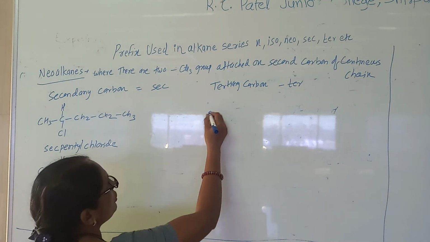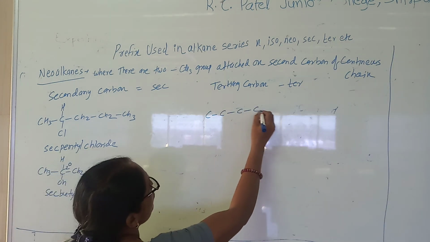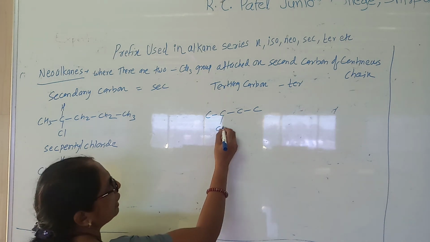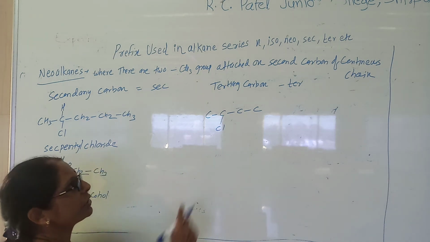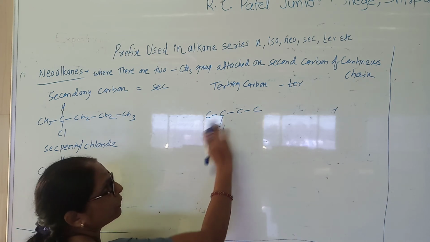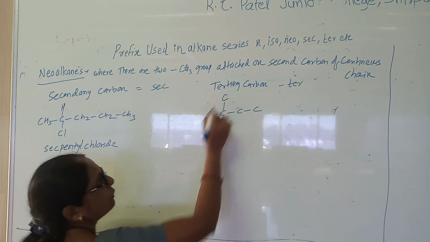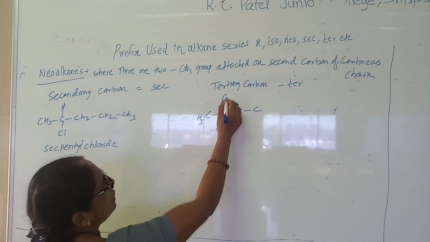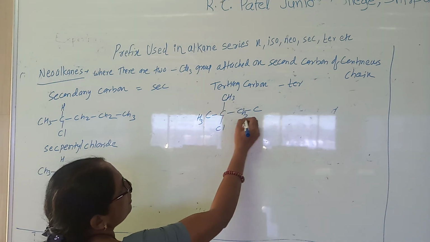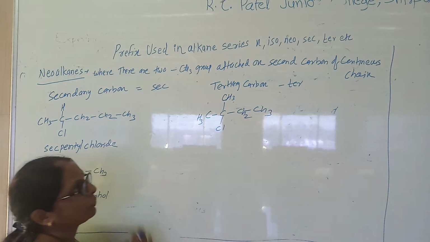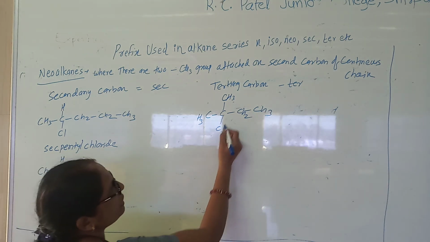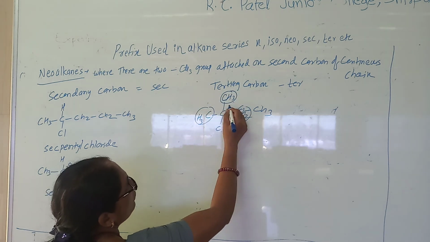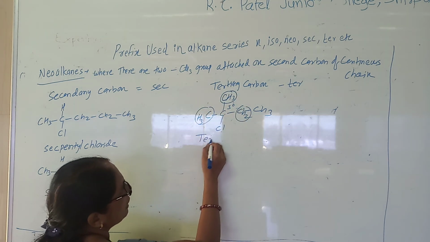Now we go for the tertiary. In the case of the tertiary, whatever your functional group is, that functional group is attached to a carbon, and that carbon is a tertiary. If it is attached like this way, it is 1 and 2. It is not a tertiary. If I consider the carbon here, then it is a tertiary. So now CH3, CH3, CH2 and CH3. Okay. So now the halogen is attached to a carbon which is attached to 3. 1, 2, 3. So therefore it is a tertiary, and I can use the prefix tertiary.